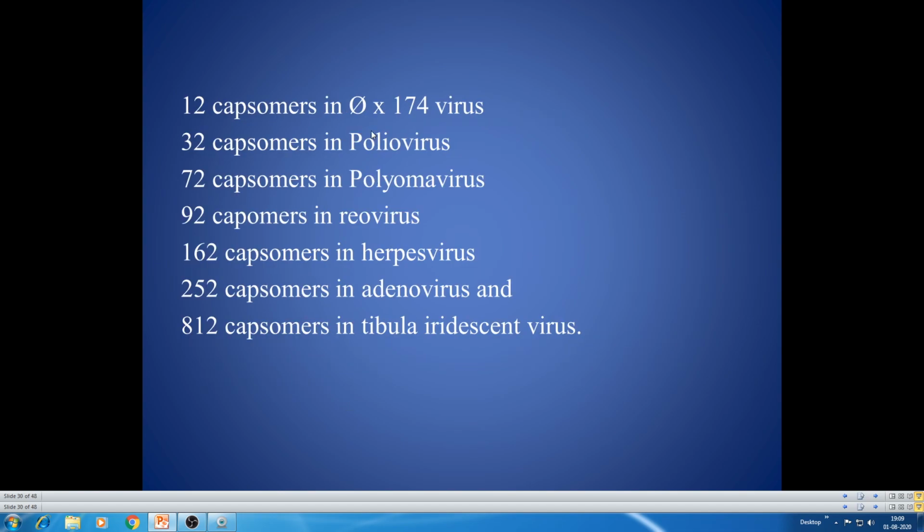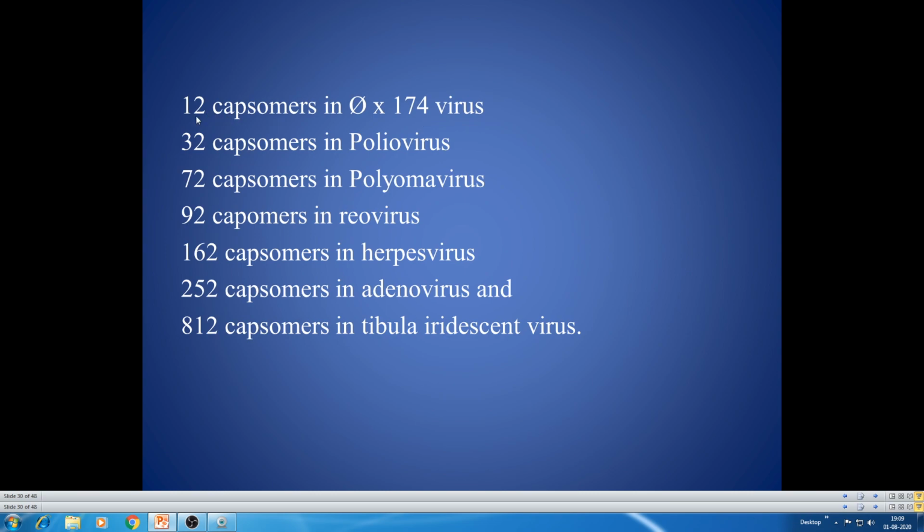I will tell you some examples of how many capsomeres are seen in particular viruses. The phi X 174 virus is a single-stranded DNA virus. Usually DNA viruses are double-stranded, but single-stranded DNA viruses are also there, and one typical example is phi X 174.